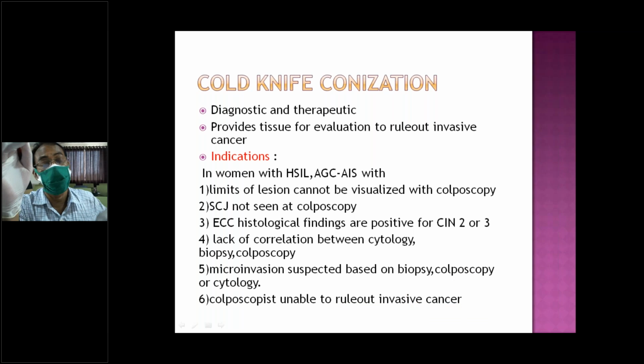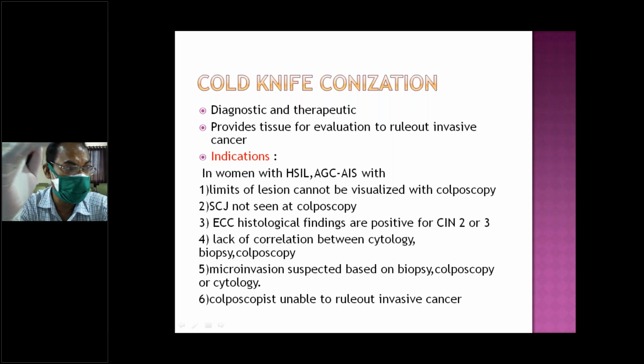The advantage is that we can know about invasive disease also. The other mode of therapy is called conization. It is a diagnostic as well as therapeutic procedure. If it is confined to the epithelium, you have removed it and it is therapeutic.